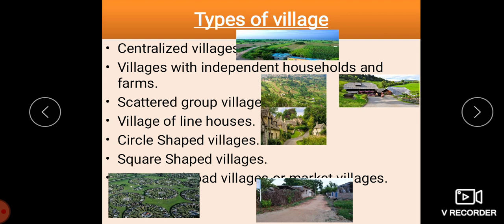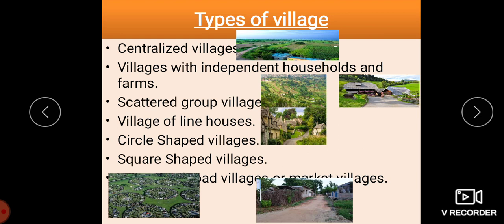When we move on to the centralized villages, we see this. The main characteristic of these villages is that they are located in the farmland, and the houses remain close to each other, and the size of the village increases as the number of people in agriculture increases, so we call it a centralized village.